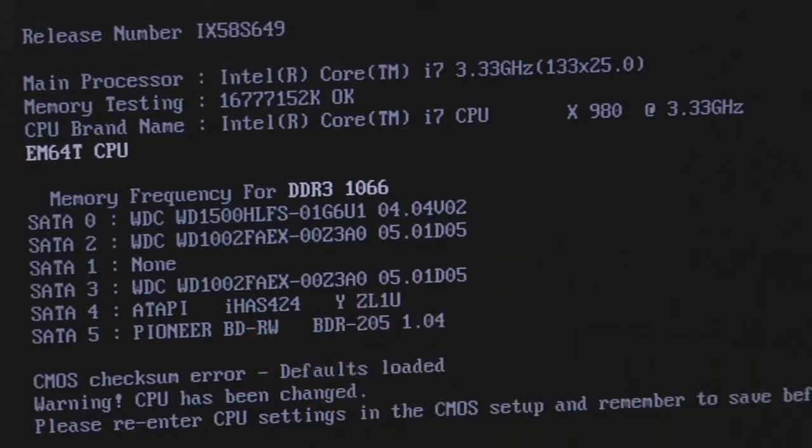Configuring the BIOS is going to be one of your final steps to setting up your new PC. The BIOS is software built onto the motherboard that manages the hardware you've installed. On your first boot, you'll likely receive an error message. That's because you still need to configure your BIOS settings.